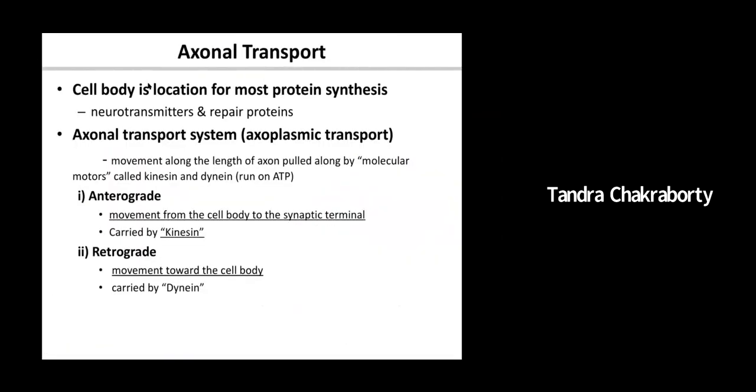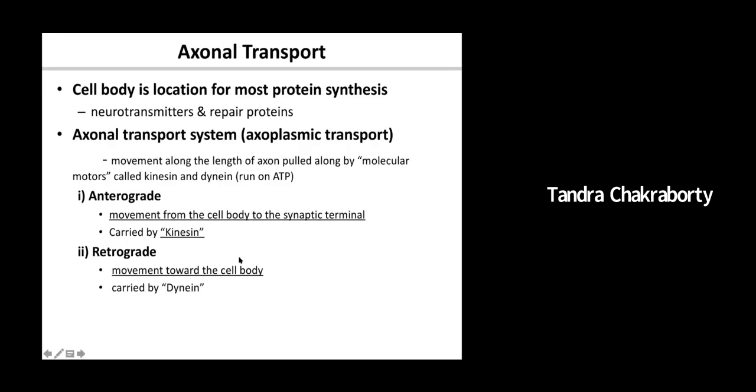Okay, going back to the same slide, there are two transmissions that take place. One is anterograde, that is movement from the cell body to the synaptic terminal, and this task is done by a protein known as kinesin. They have foot-like structures. They carry neurotransmitters or proteins made in the cell body and travel to the axonal terminal. This is the main way transport usually takes place. From the cell body, these proteins, neurotransmitters and chemicals are processed and made, and they travel to the axonal terminal.